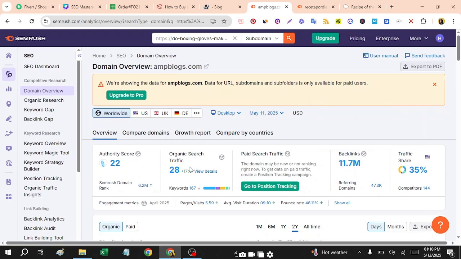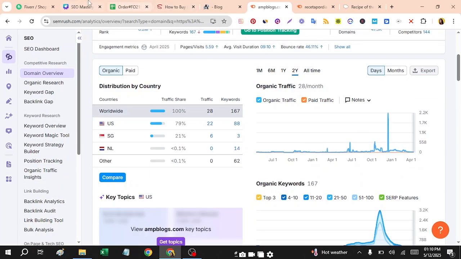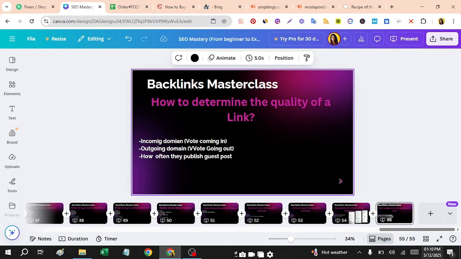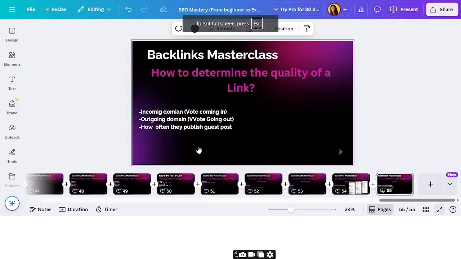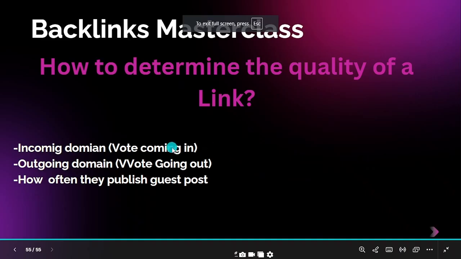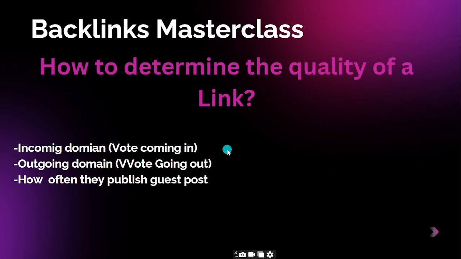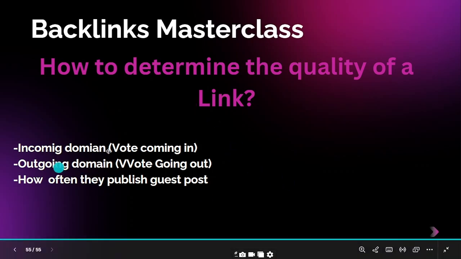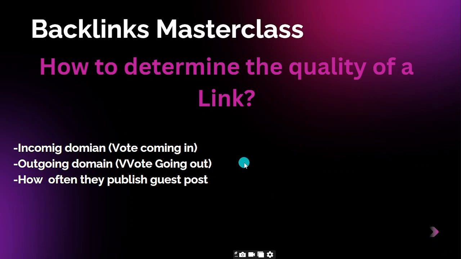This is so high, traffic is too low. Again, I'm telling you this because I wasn't aware of these two or three metrics in the start, and I just wasted a lot of money on backlinks. When I was buying backlinks, it was a mess because I wasn't aware of these two things: incoming domains and outgoing domains. If you don't understand these two points, search it out on Google and do deep research yourself, because SEO is all about researching, learning and applying things, and this is all about blogging.